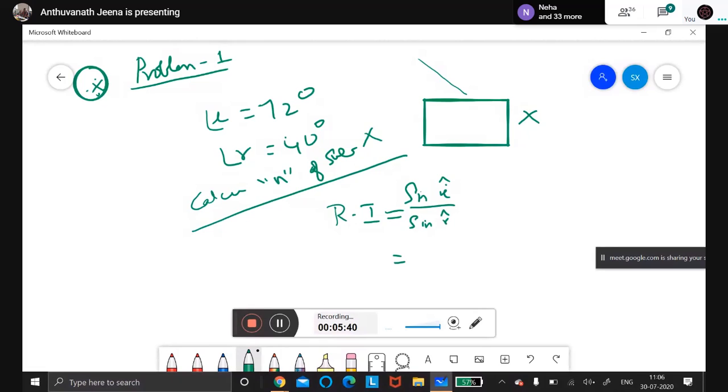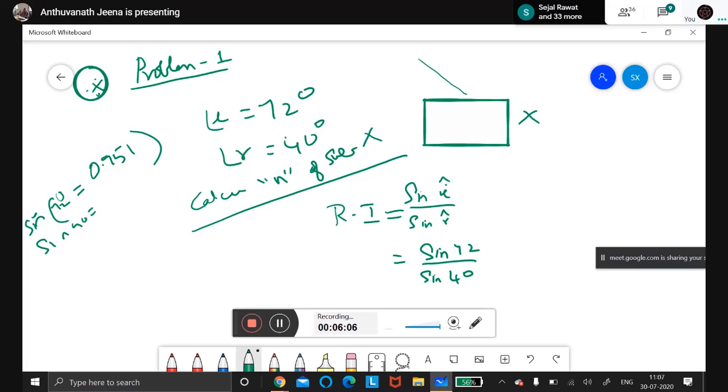What is sin I? Sin 72 divided by sin 40. When you go to PUC, they will tell you how to find out the sin value. But in this question, it will be given in the bracket. Sin 72 degree is 0.951. Sin 40 is equal to 0.642.